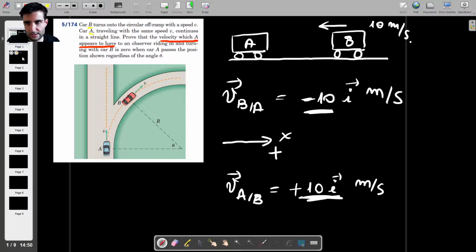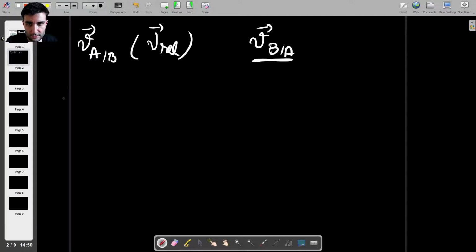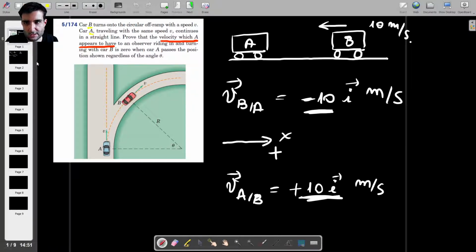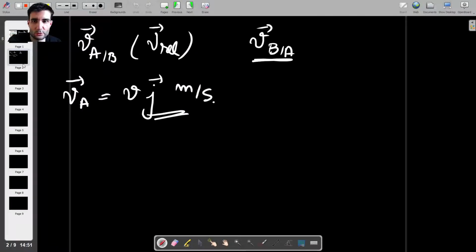To do that, let's see what the steps are. First of all, I'll say that the velocity of A will be equal to v j meters per second. The reason I said that is because my coordinate system looks something like this. So x is to the right, my positive y direction is upwards, and car A is traveling straight along my y-axis, meaning that it only has a y component which corresponds to the j unit vector.